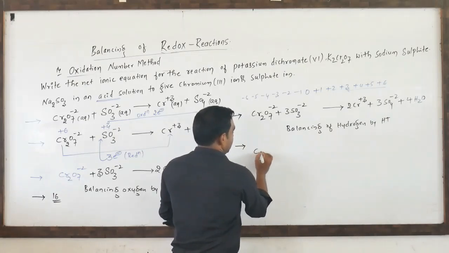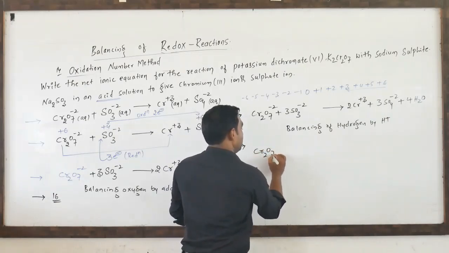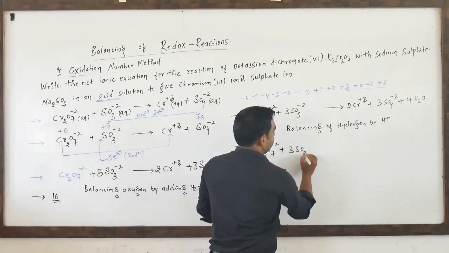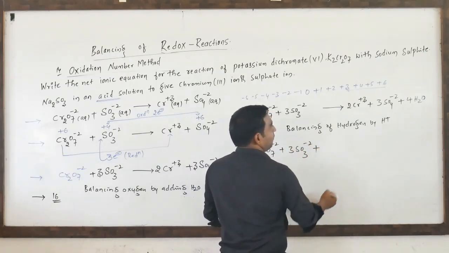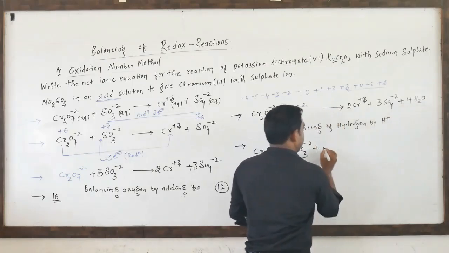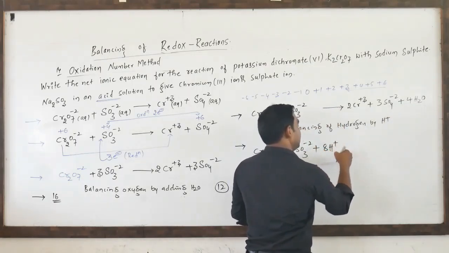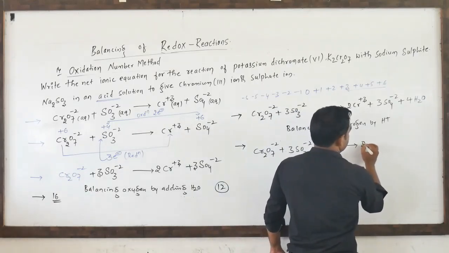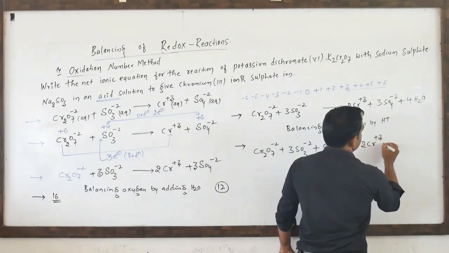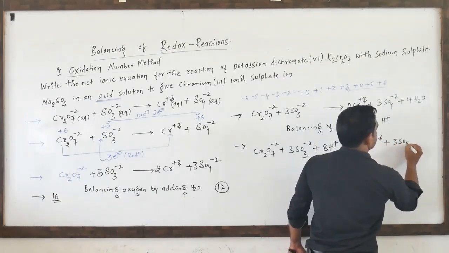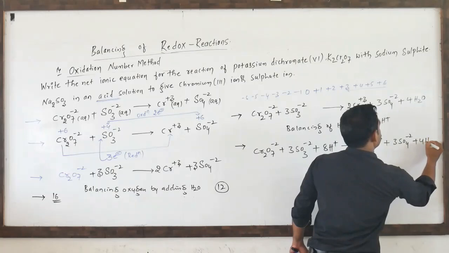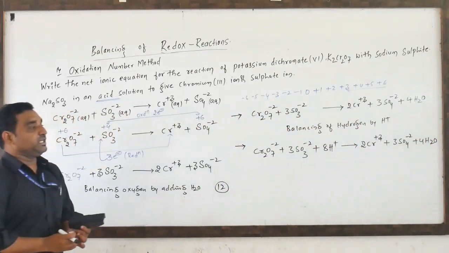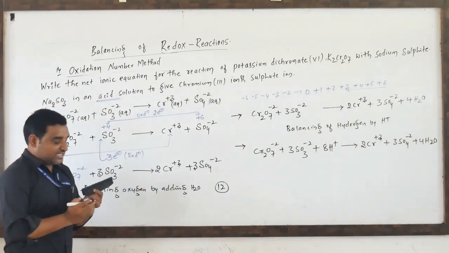Now last step: Cr2O7 2- plus 3SO3 2- plus, we have to add 4 2s are 8H+. We have to add it on the left-hand side to balance the hydrogen. Now 2Cr3+ plus 3SO4 2- plus 4H2O. This is a balanced redox reaction in case of acidic medium. So you can check this one.